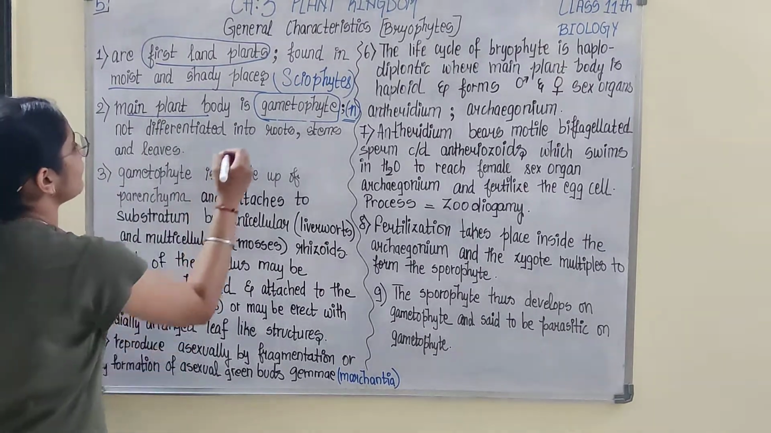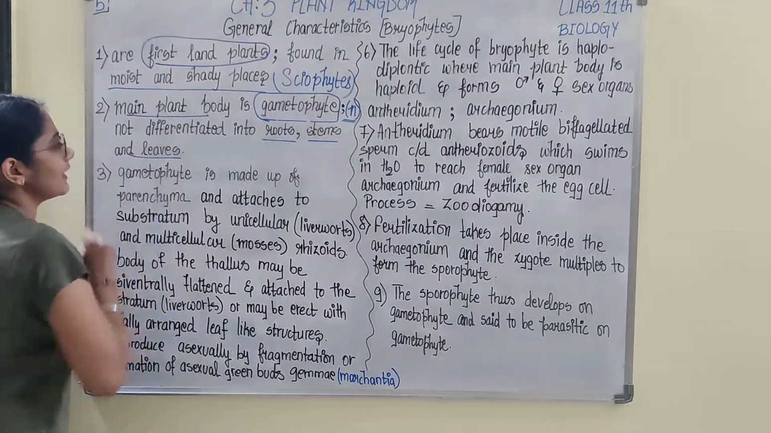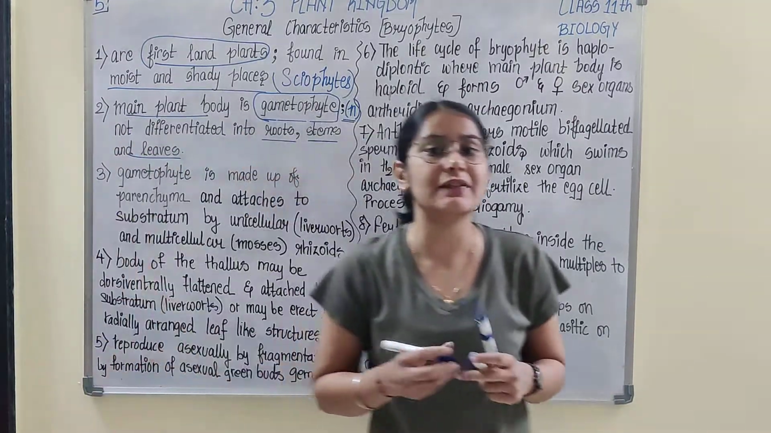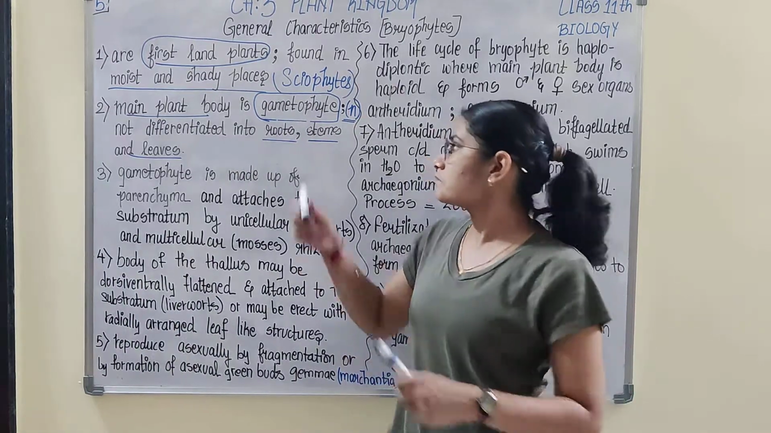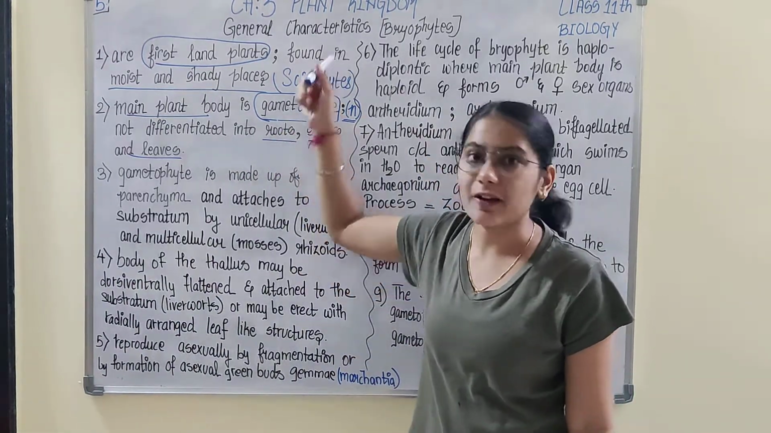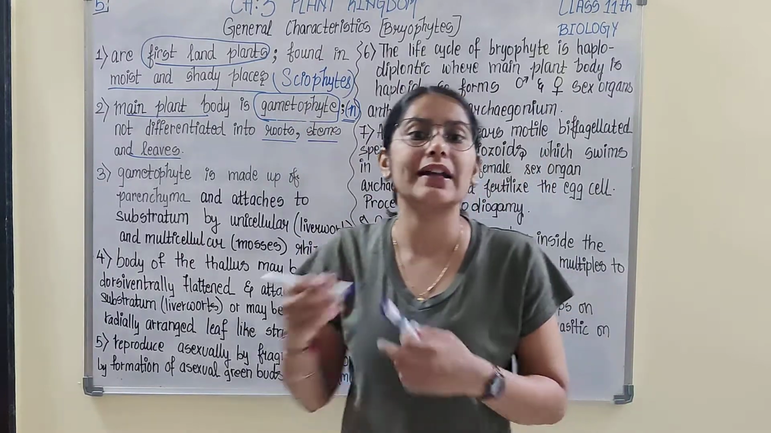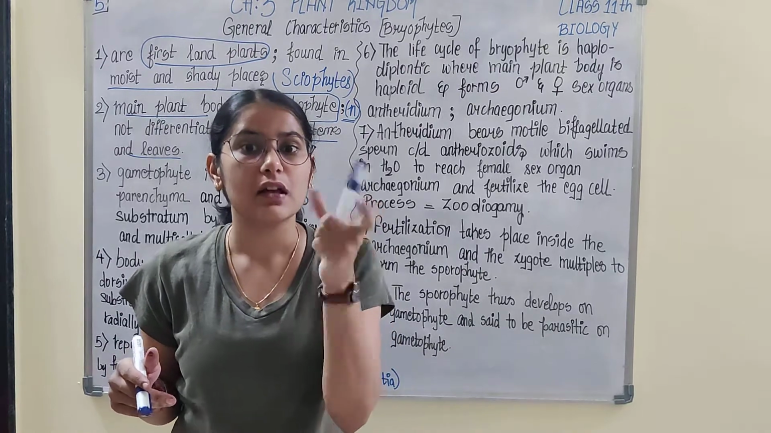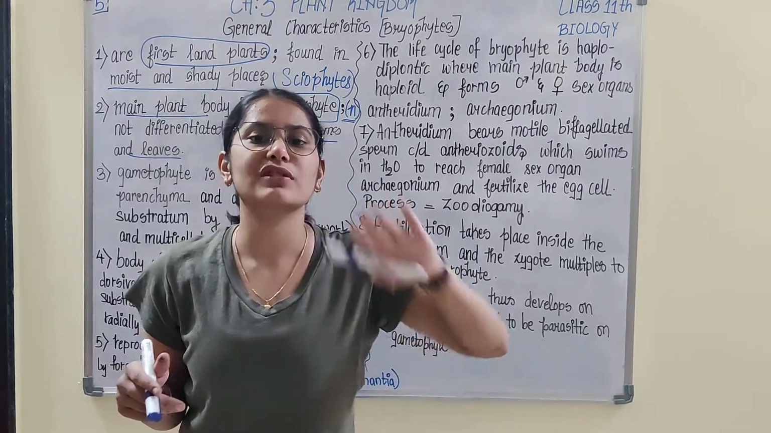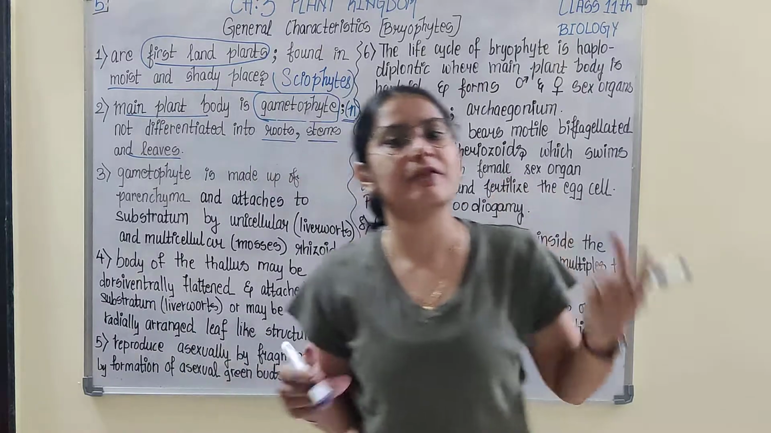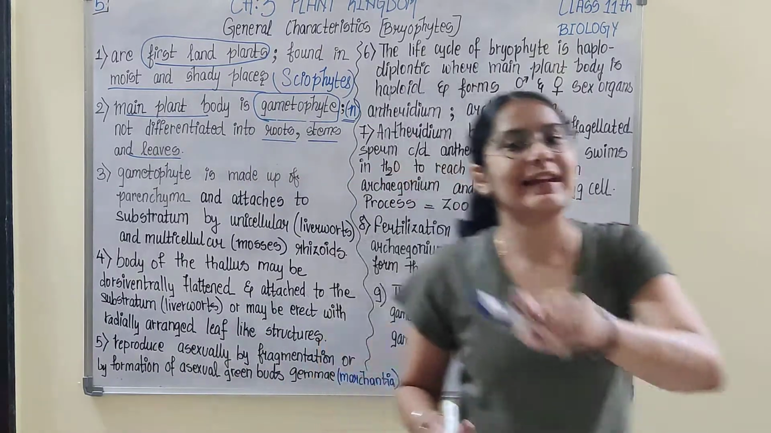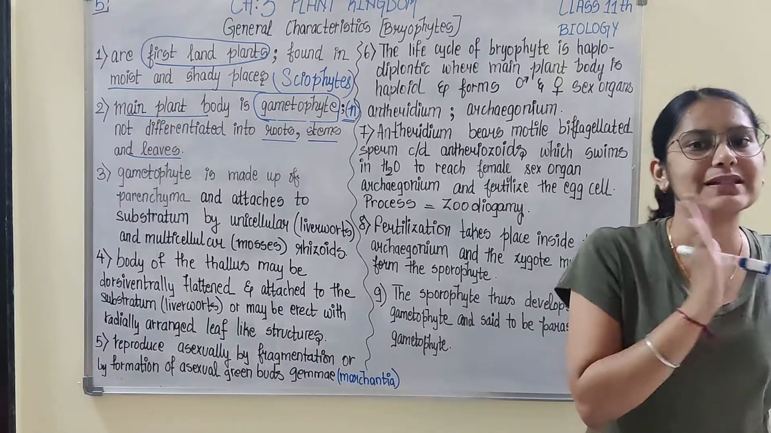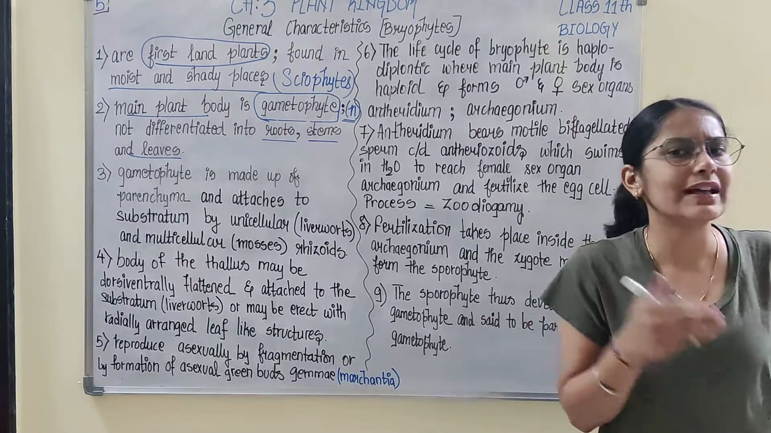It is not differentiated into roots, stems and leaves. Are you able to recall what we discussed in the first video lecture? That bryophytes have a thalloid body. Algae also had a thallus. Thallus means no true roots, stems and leaves. Similarly, bryophytes also have a thalloid body, but pteridophytes have true roots, stems and leaves. So that means pteridophytes are comparatively more developed than bryophytes.